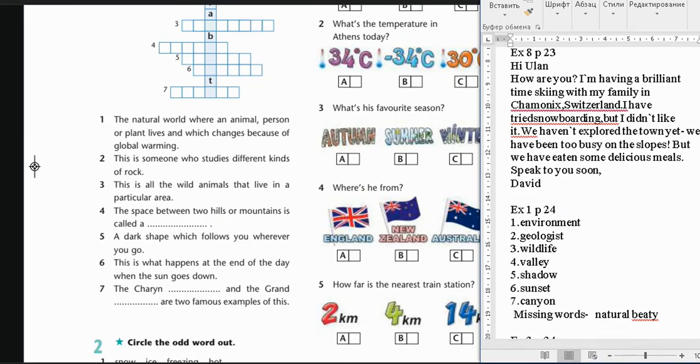It's shadow. This is what happens at the end of the day when the sun goes down. It's sunset. The Grand Canyon and the Grand natural beauty are the two famous examples of this. And the missing words, it's natural beauty.